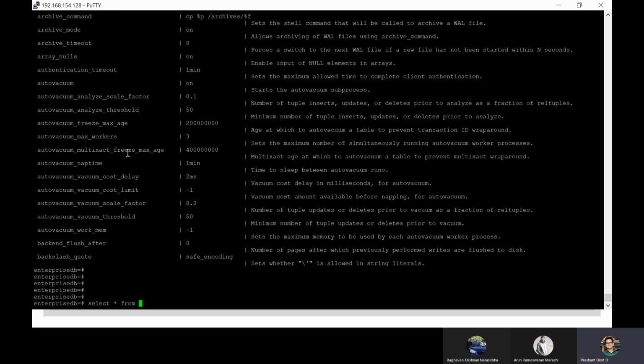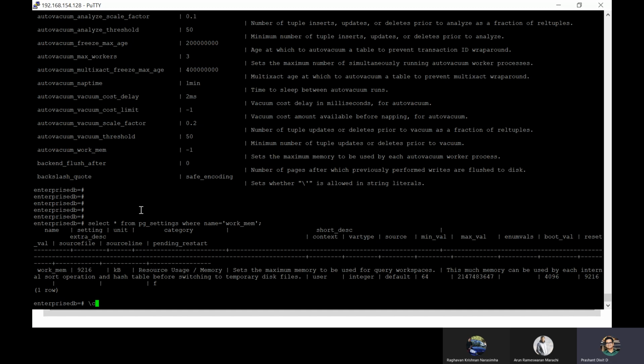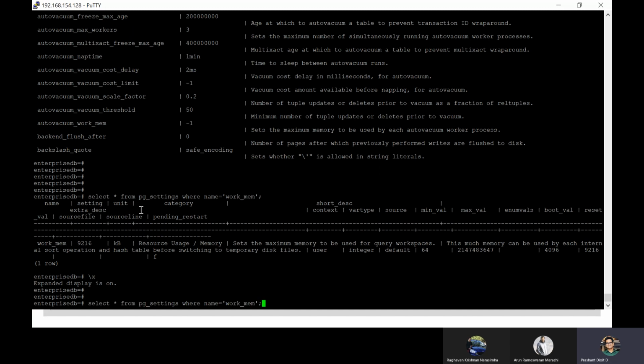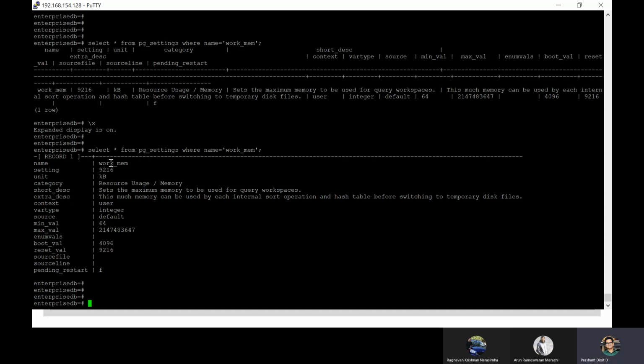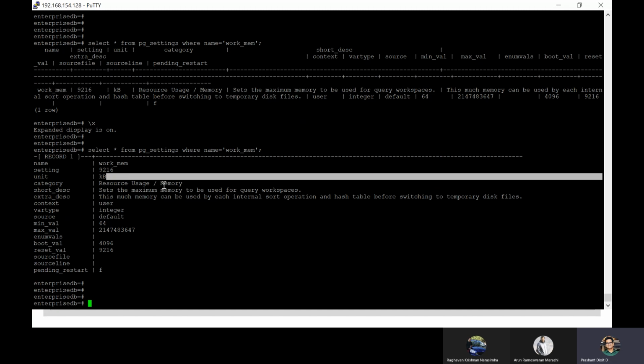select all from pg_settings where name equals work_mem. What's the meaning? Okay, -x does the formatting, then execute. Otherwise, this looks a little off. Okay, work_mem. Current setting is 9216 KB. Category is resource usage and memory.